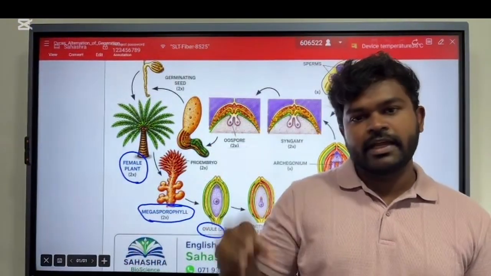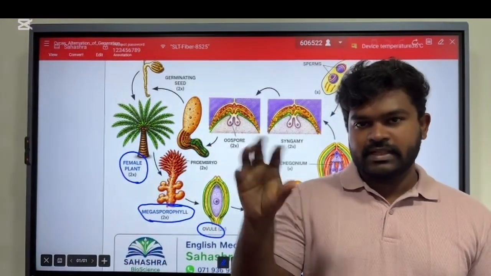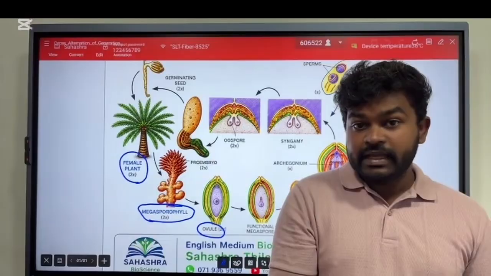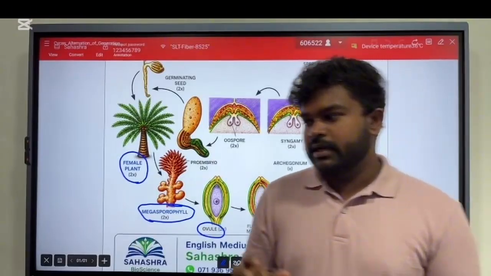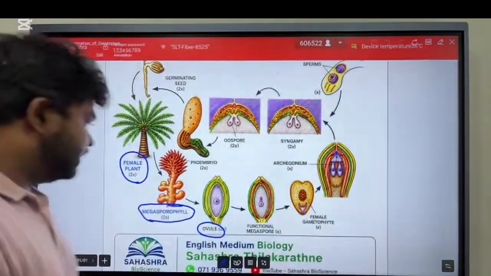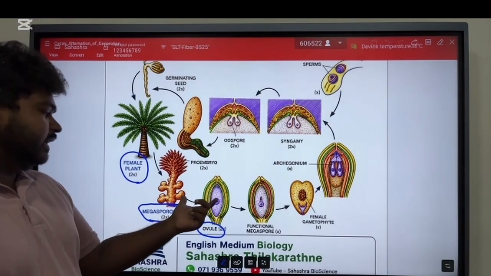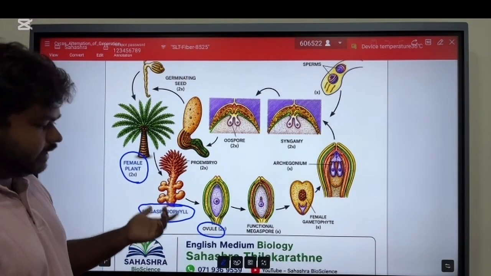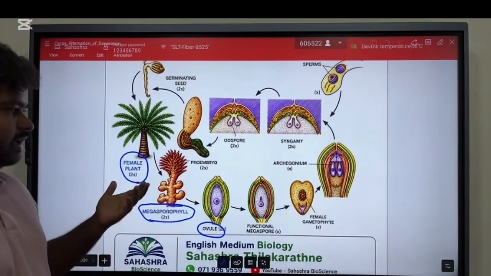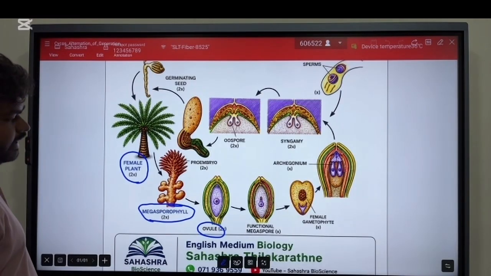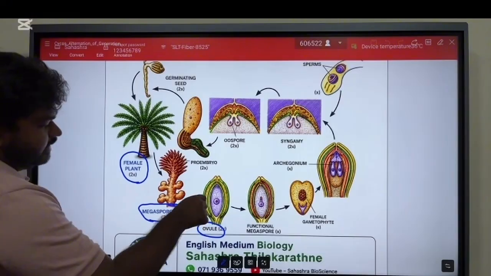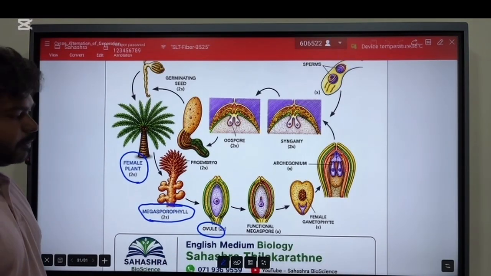Like fruits, mostly green in color. These are attached to the megasporophylls. The ovule is covered by the integument, and within it has the megasporangia.